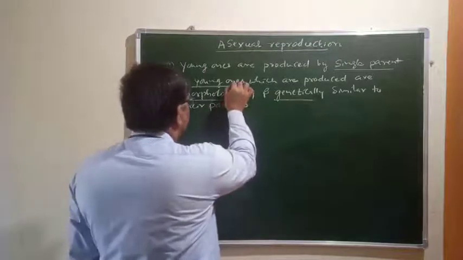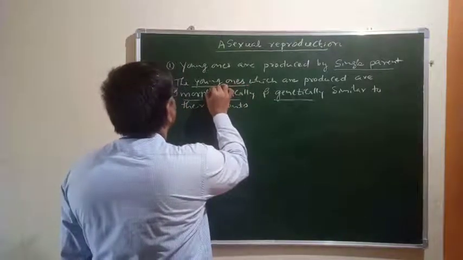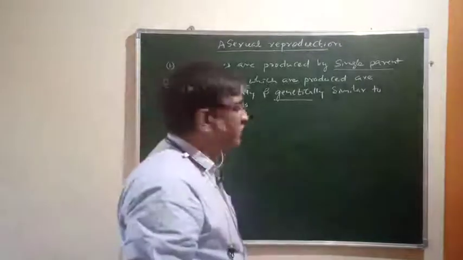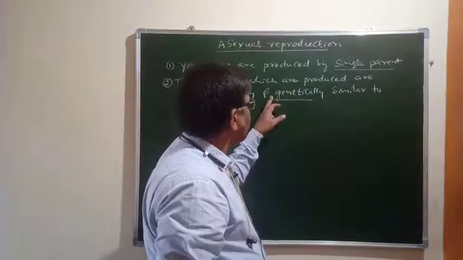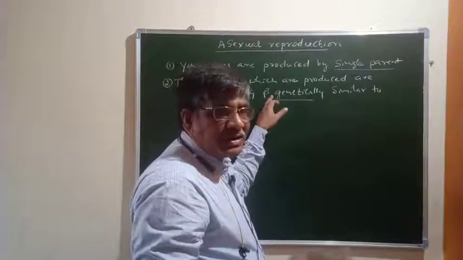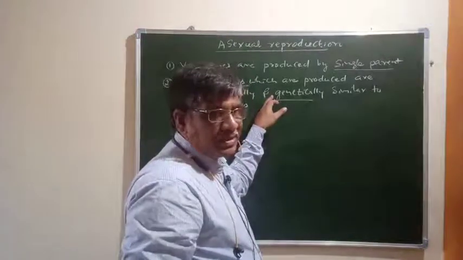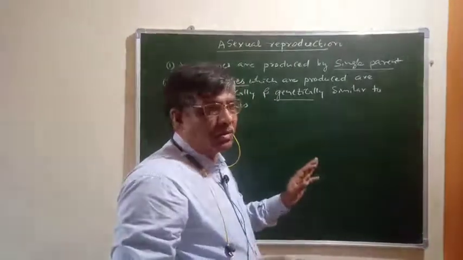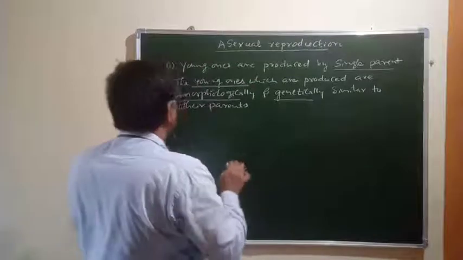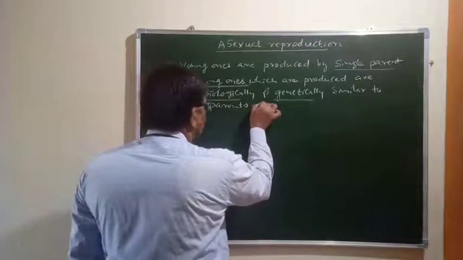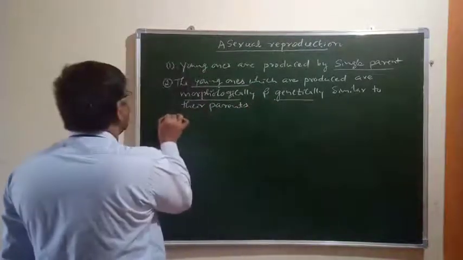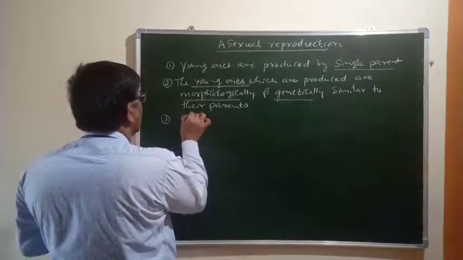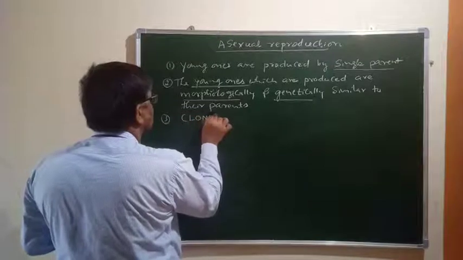When an individual is produced which is morphologically exactly similar to its parent, and even carries all the genes of its parents, there is no difference at all, it is absolutely similar. The individuals produced by the asexual method of reproduction are called clones.